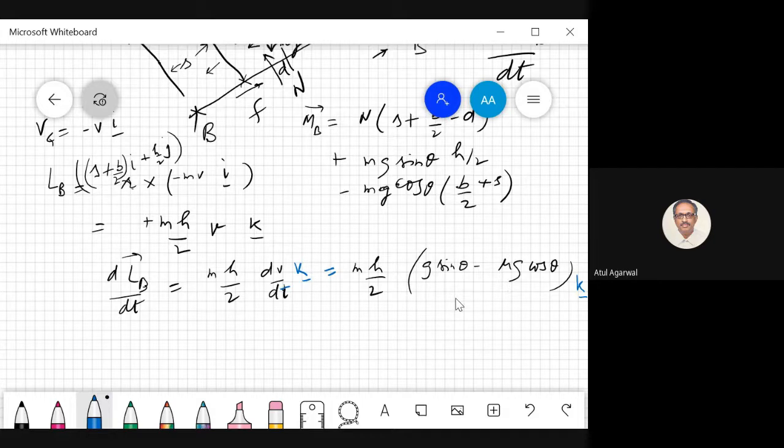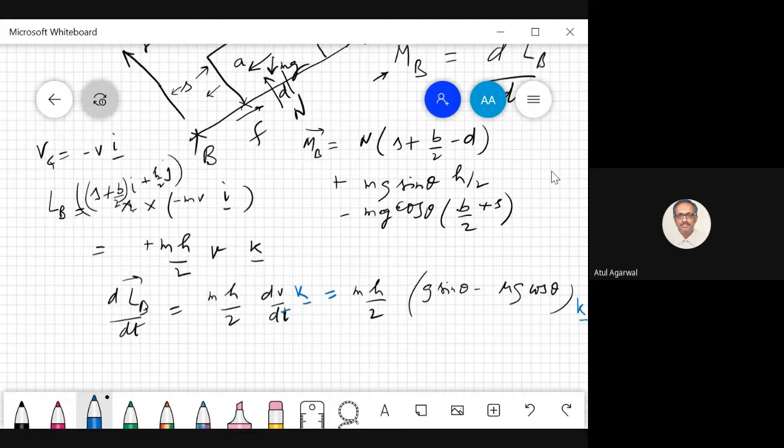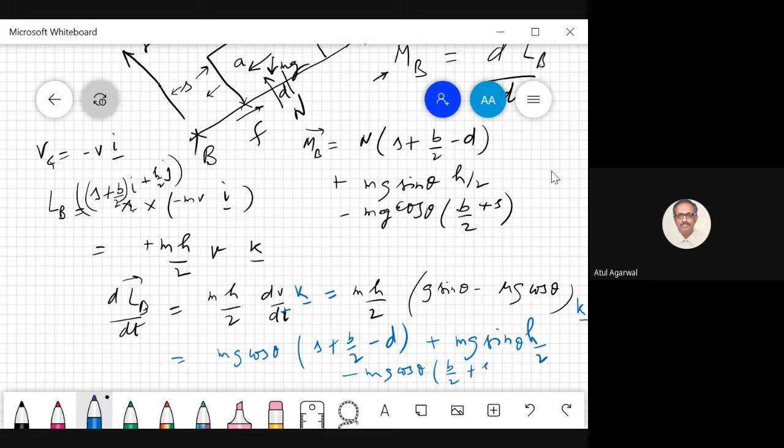Now this has to be equal to your moment, which we calculated. What was my moment? mg cos theta into s plus b by 2 minus d, plus mg sin theta h by 2, minus mg cos theta into b by 2 plus s.